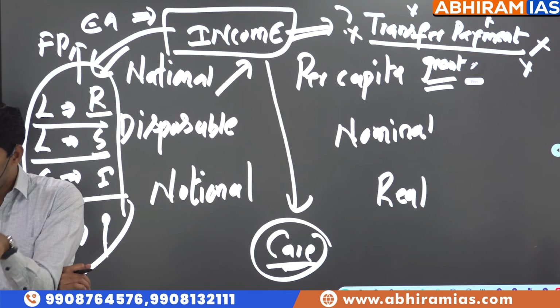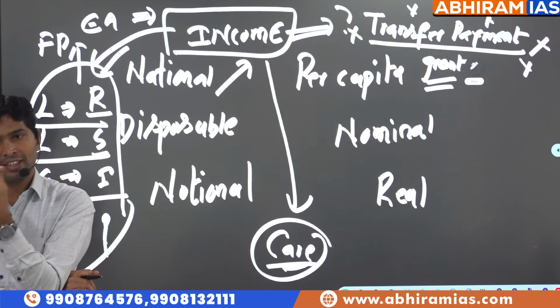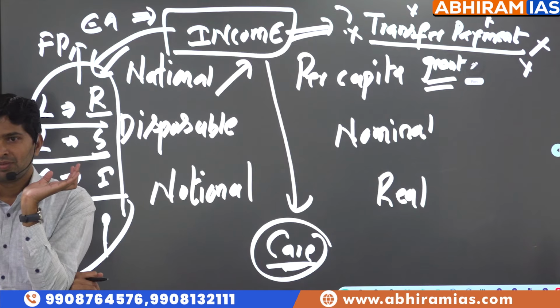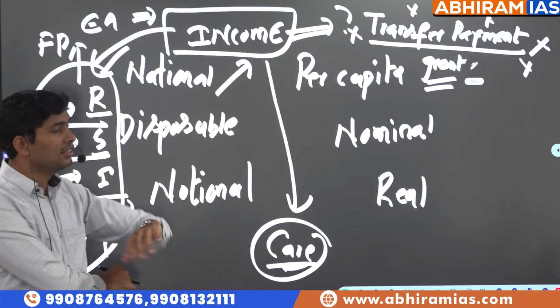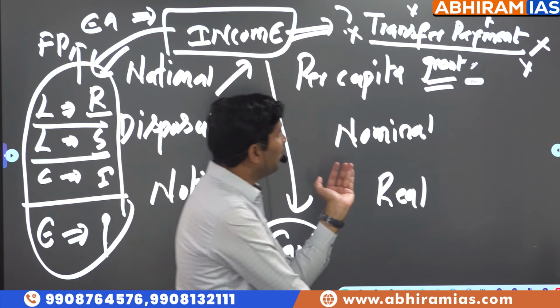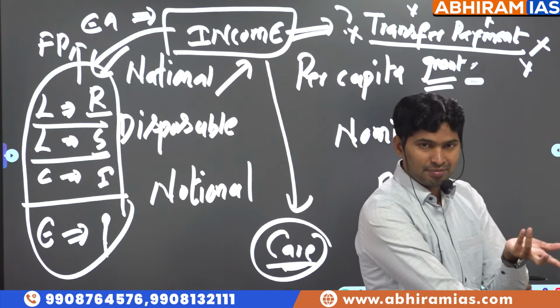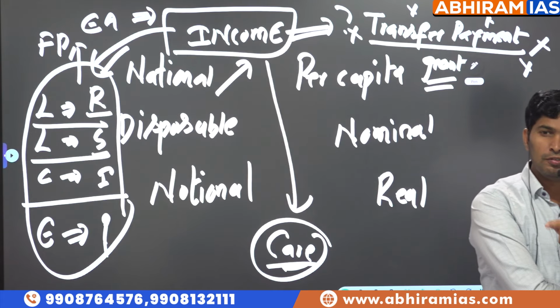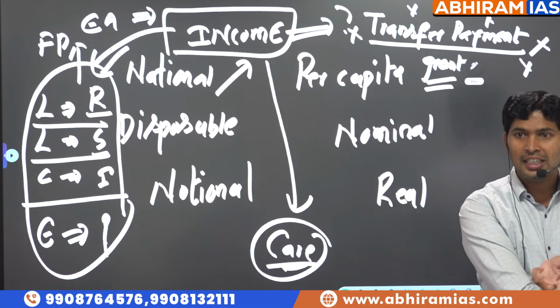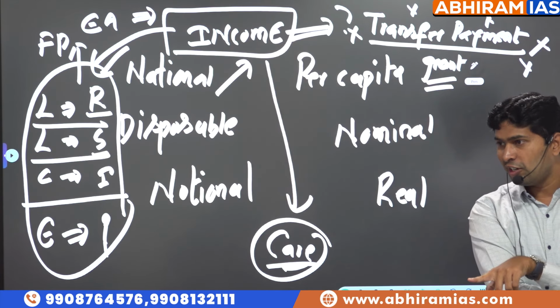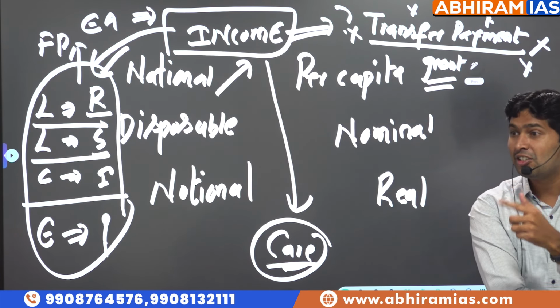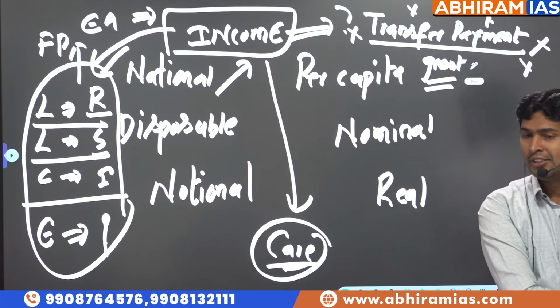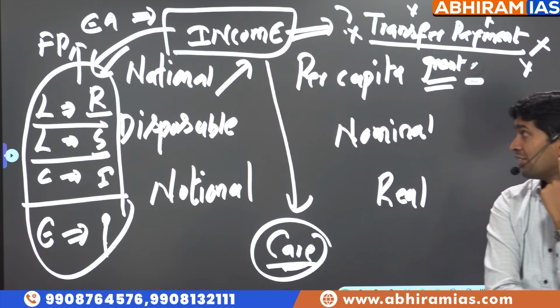It does not mean that everybody in the family is earning. That would be fantastic, ideal. So what is national income? It does not mean that everybody in the nation is earning. Income of the working population in a nation in a financial year is called national income. What is called working population, sir?